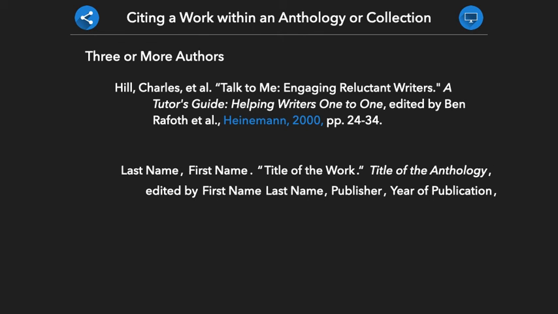Finally, we end the citation by providing the page numbers of the work we are citing. After providing the lowercase letters "pp" followed by a period, we then give the all-inclusive page numbers for where the work can be found within the anthology. We then end the citation with a period. Providing this information in this order will enable our readers to find this source.